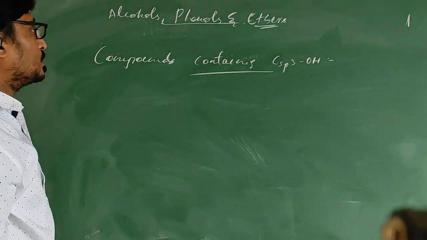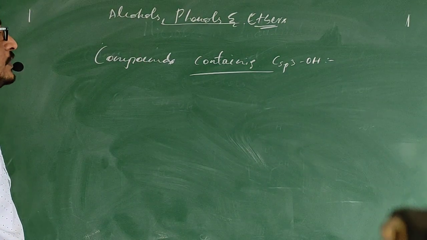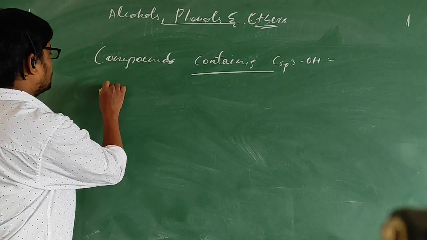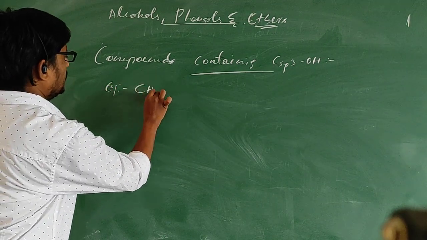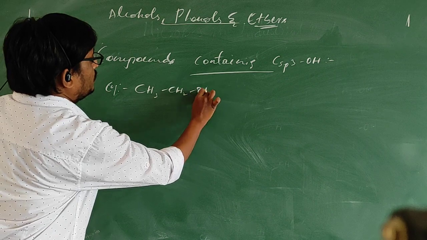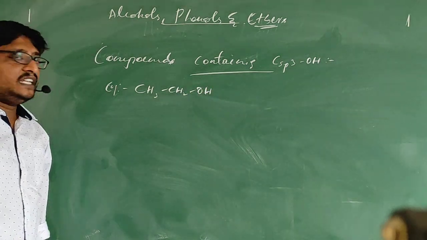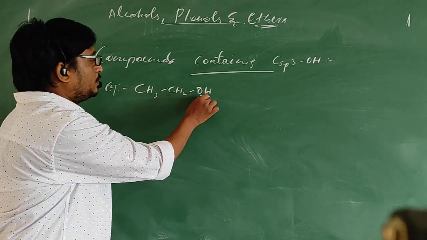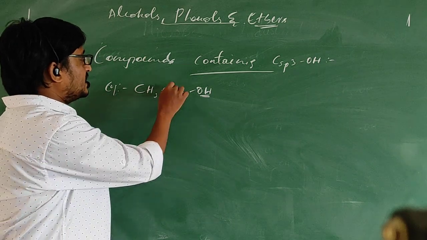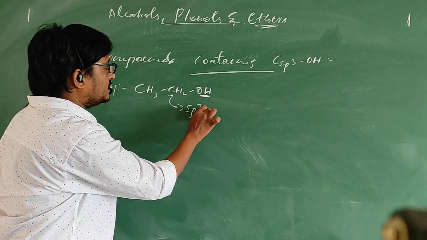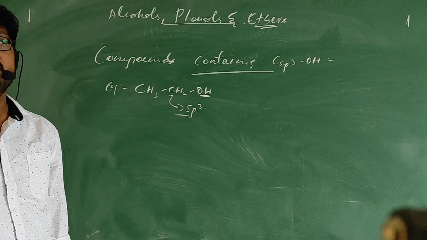So for example, let us consider CH3CH2OH. In this case, the OH group is attached to a carbon which is sp3 hybridized. This carbon is sp3 hybridized.